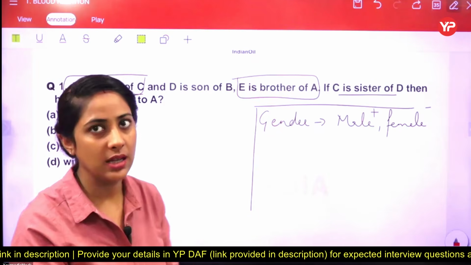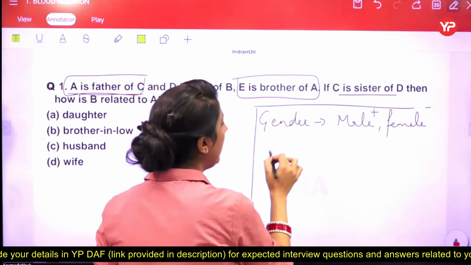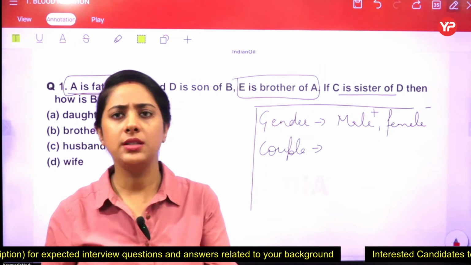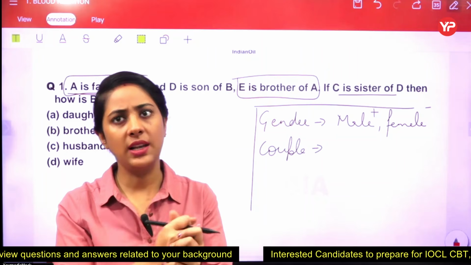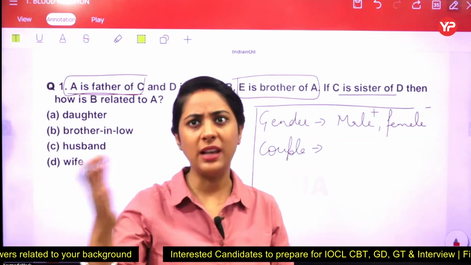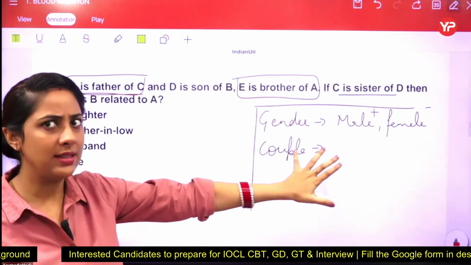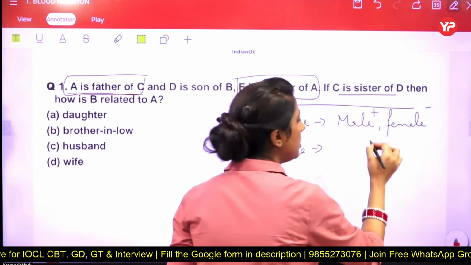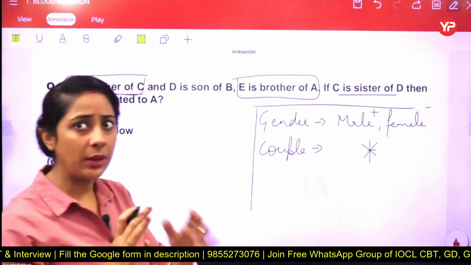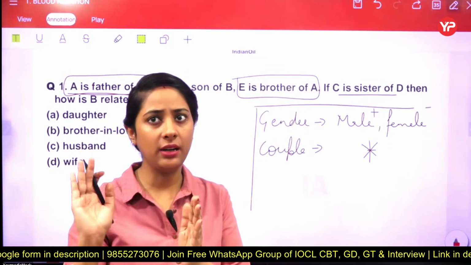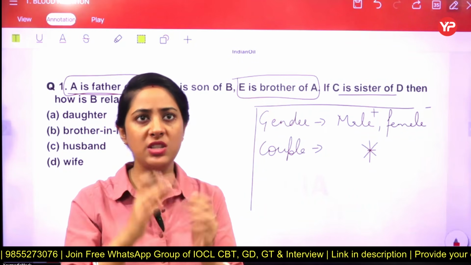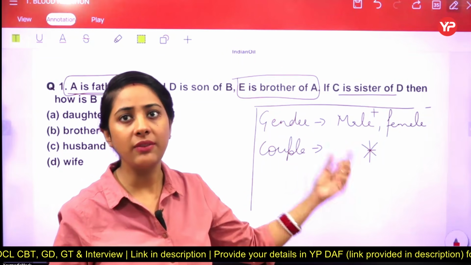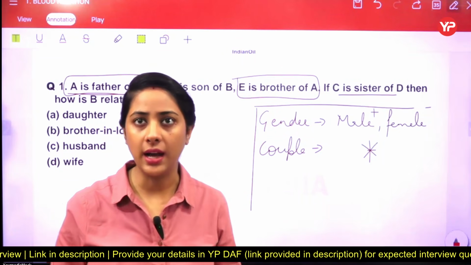Plus kahan use karenge, minus kahan use karenge. Now the next point is, whenever we have to show a couple like husband and wife, we know that husband is a male and wife is a female. There is no case of transgender as well as this type of a rule like LGBT, right? So we have to consider it in a simple way. So for a couple we are just using a sign in between the two, that is a sign of star. If you want, you can make your own symbols, but you just have to follow that one. और अगर हम चलें तो एक unique way में we just follow a simple uniform code here, that is to show a relation between husband and wife. In between these two, we are using a sign of star, right?